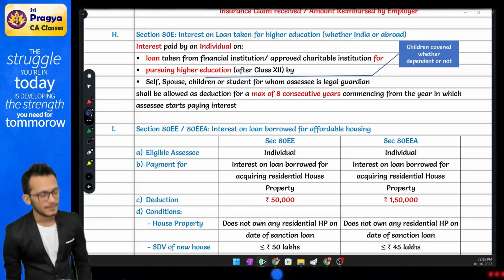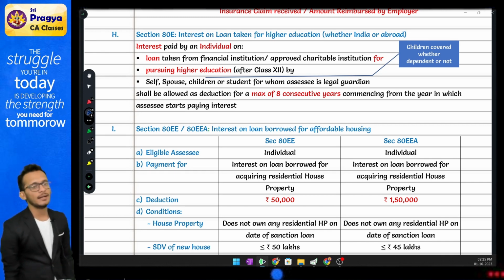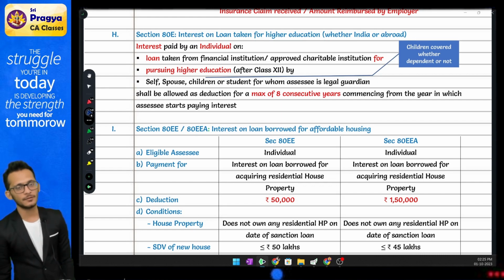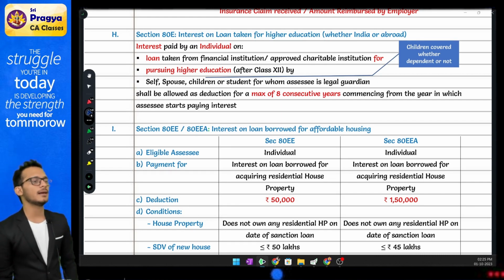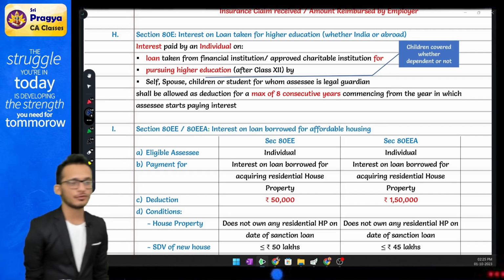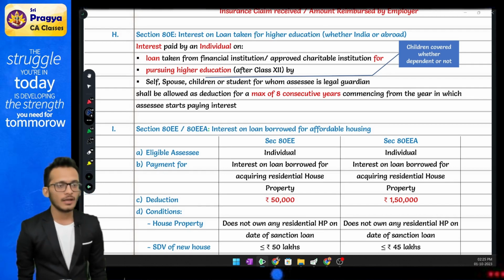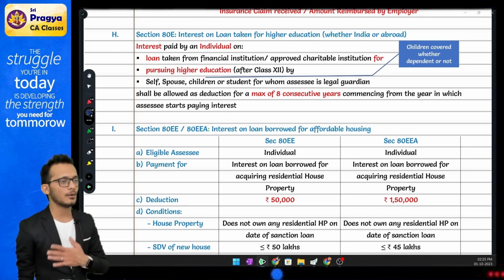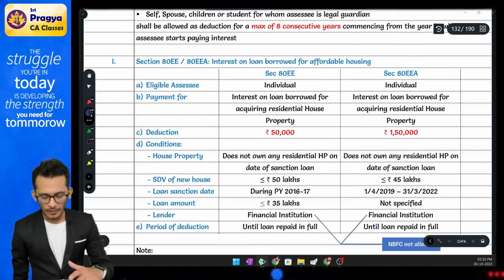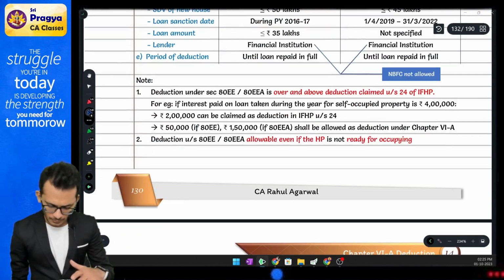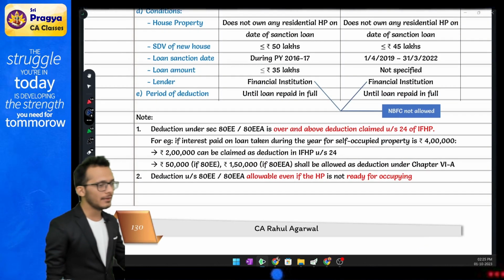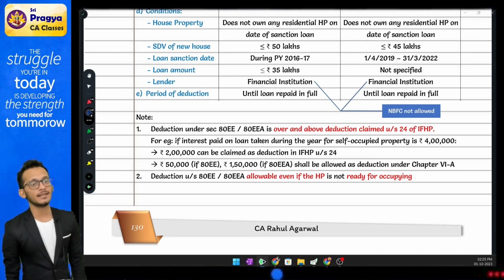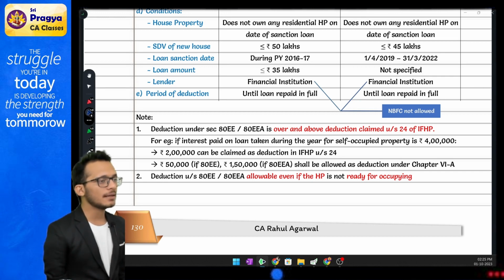Yes, sir? Yes. The next section is your 80EE and 80EA. 80EE is not expected from the exam, so let's focus on 80EEA. 80EEA says that if you have taken a house, the house should be an SOP house. You have taken the loan between 2019 and 2022. If you have taken a loan in such a period, then whatever interest you could not claim under HP, come and claim it here.